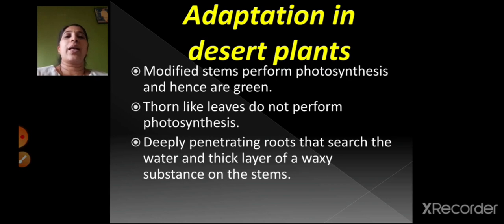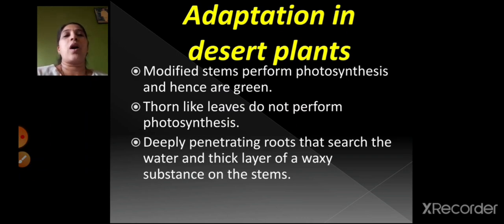Then children, we took the example of adaptation in aquatic plants. So the plants which grow in water, right, have thin, slender, ribbon-shaped stems so that they can withstand the fast currents of water. Then the stem and the petioles have air spaces inside them, right? And there is a waxy layer present on the leaves, so that water does not get accumulated on it.